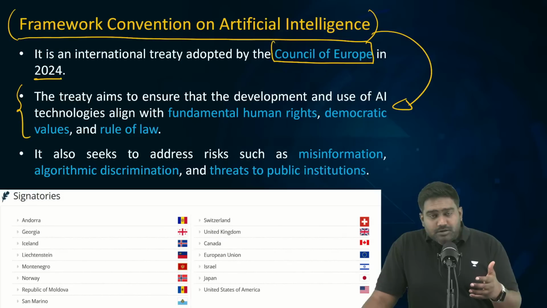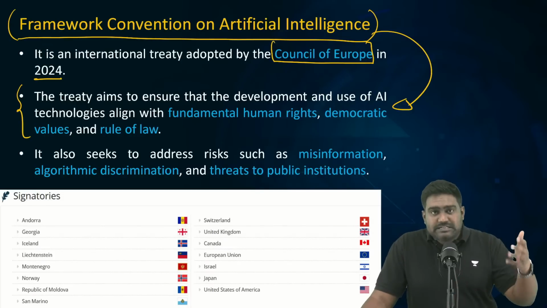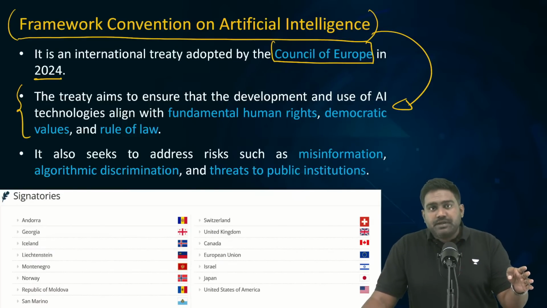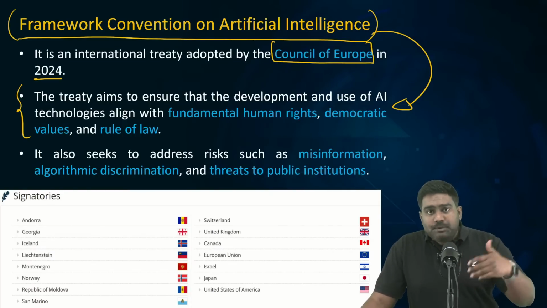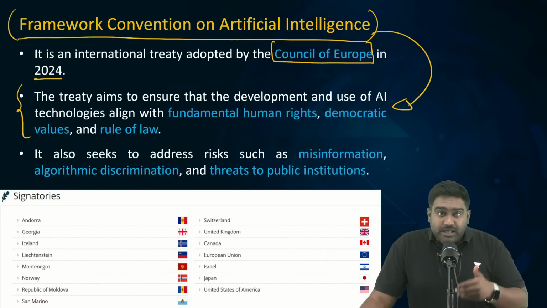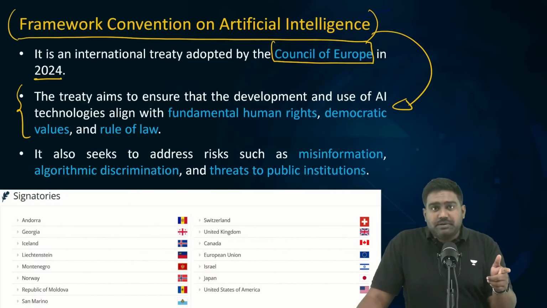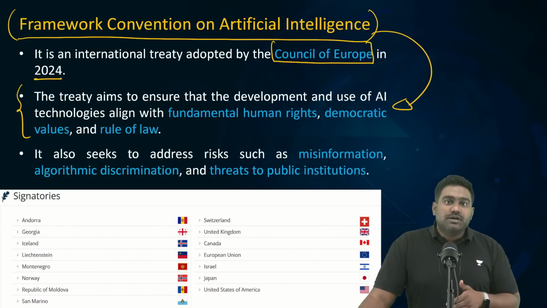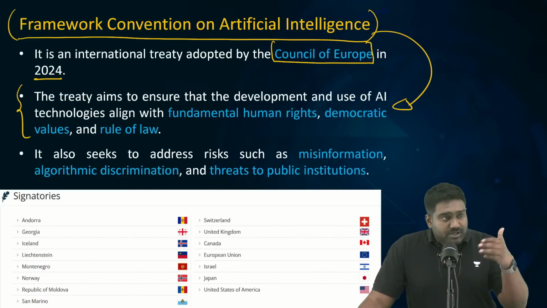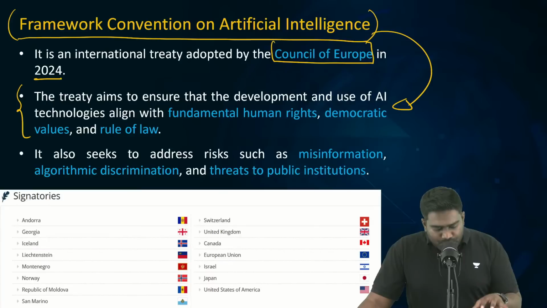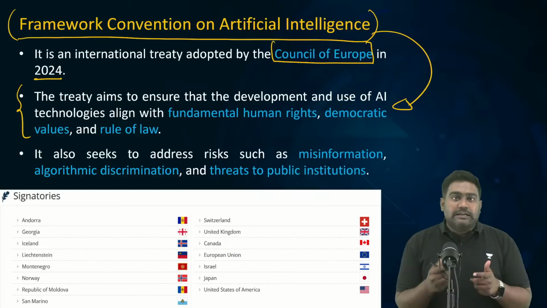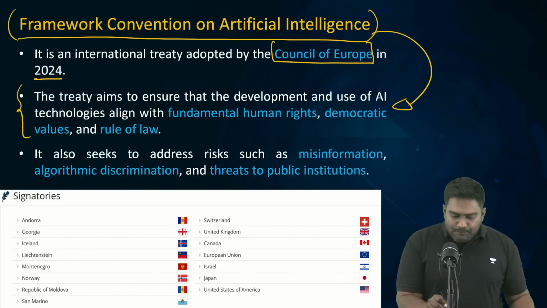For example, facial recognition technologies, which are used by police, intelligence, and security agencies, have shown a bias against minorities, let's say, Muslims or people of color, right? Then AI tools have shown a gender based bias, where women might be discriminated against by AI tools and platforms. So, this could undermine human rights, it could undermine rule of law, it could threaten democracies as well. To ensure that these concerns are addressed, the first ever legally binding international treaty on AI has been adopted by Council of Europe.